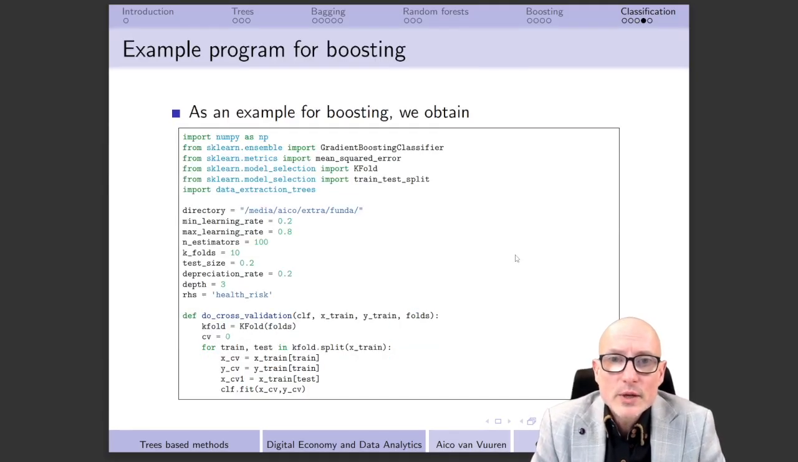I would like now to illustrate the difference between classification on one hand and regression on the other hand by looking at the program with respect to boosting. Well, the main difference that we actually have with respect to this particular program is already here at the start, because what we need to do over here is that we no longer import gradient boosting regressor, but instead we're going to import here gradient boosting classifier. Well, then we still have some differences. Here, for example, we introduce a constant for the outcome variable with respect to this particular example that we have over here, which is of course called health risk.